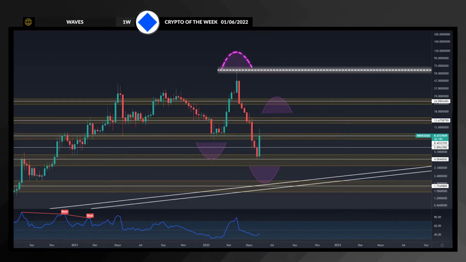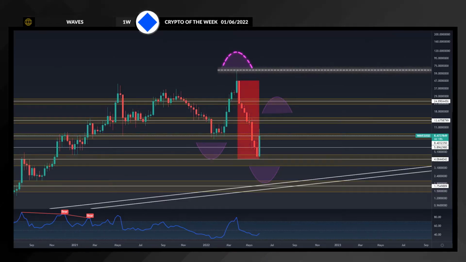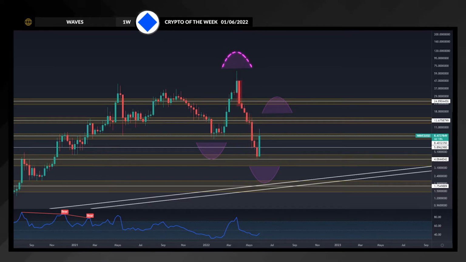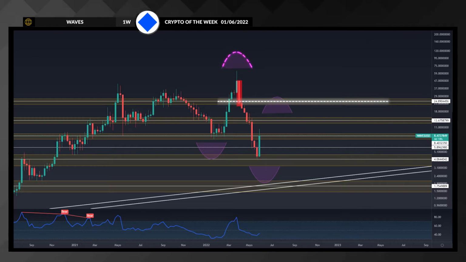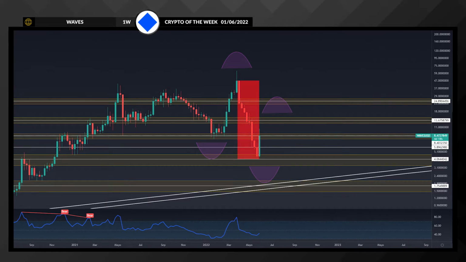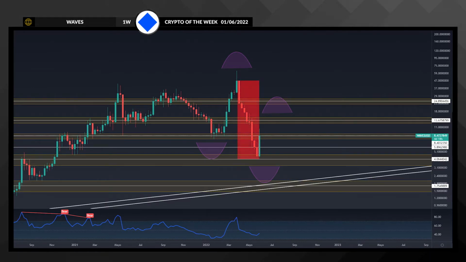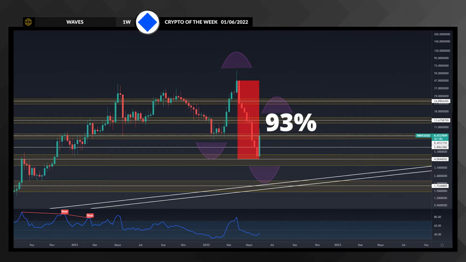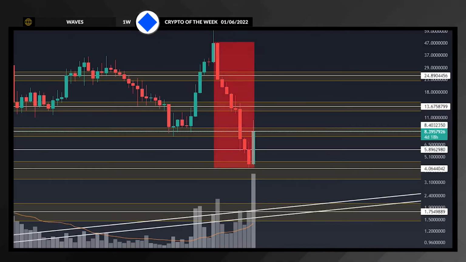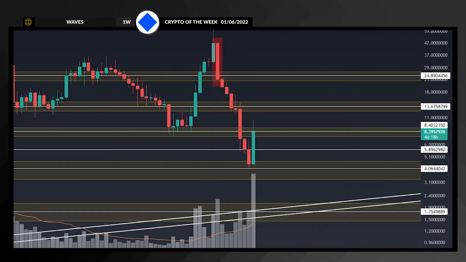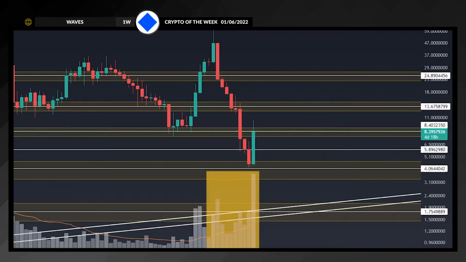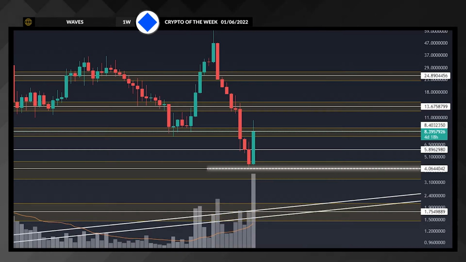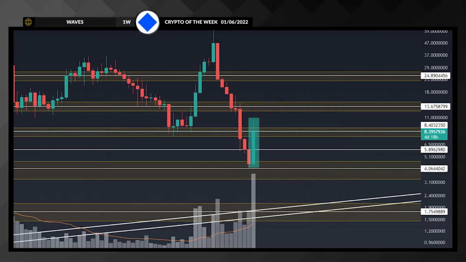Since its all-time high at $63, the fall was quite abrupt. The candlestick of the week starting April 4th is a bearish engulfing one, which broke the important support zone at roughly $24. And take a closer look at Waves' fall between March 28th and May 29th, which is of 93%. From March 28th, the price has been falling drastically, forming 8 consecutive bearish candlesticks with a growing volume average. And when the $4 zone was reached, a significant rebound took place.